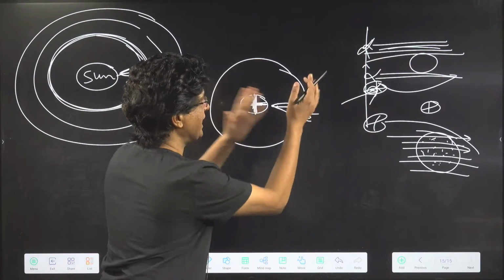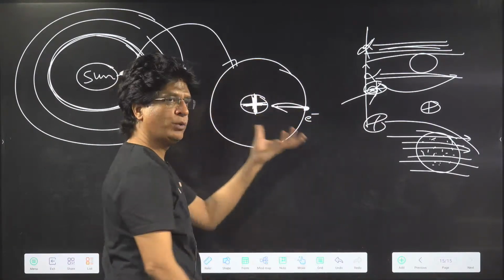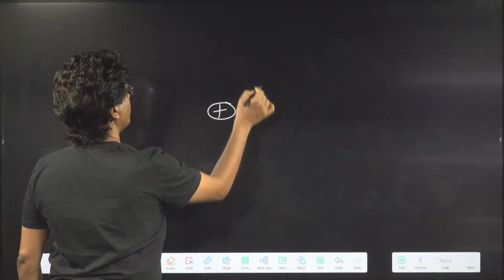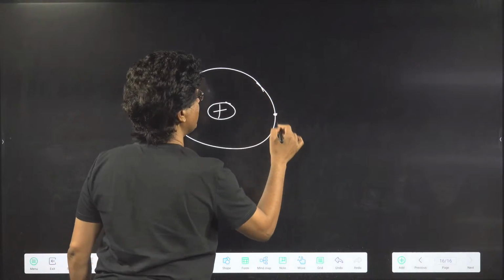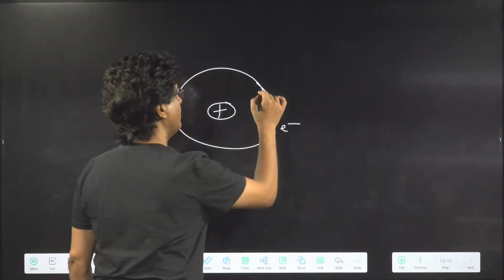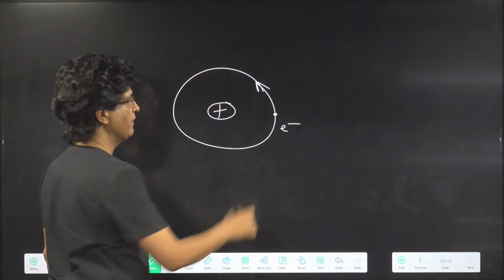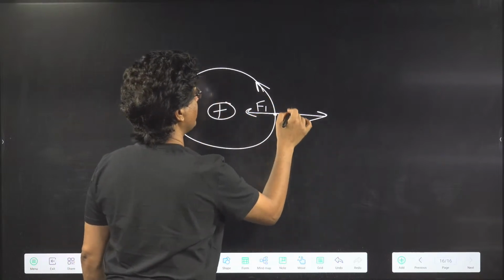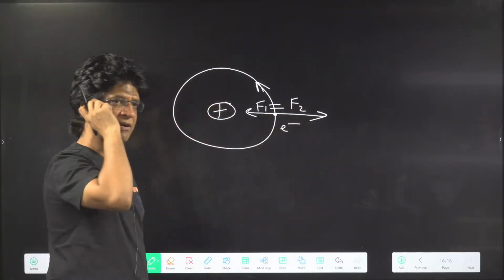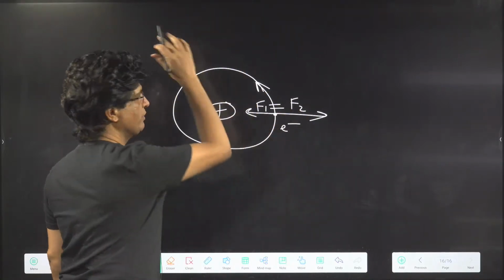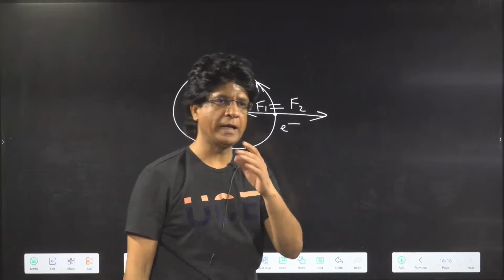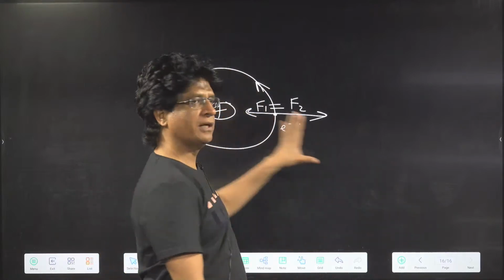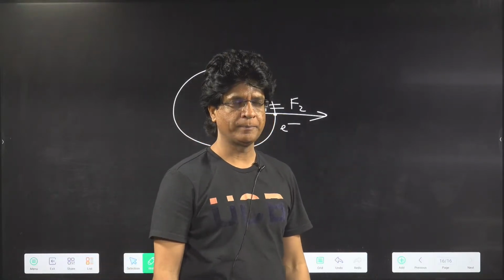So he brought the same idea of the solar system into his atom. He said, why don't I make my electron, the negatively charged particle, revolve? If it revolves, again, the same concept I can apply. F1 and F2 are equal. Once they are equal, they will keep on revolving uniformly. And he was very happy. Oh my God, I should be getting a Nobel Prize for explaining the structure and the stability of an atom.